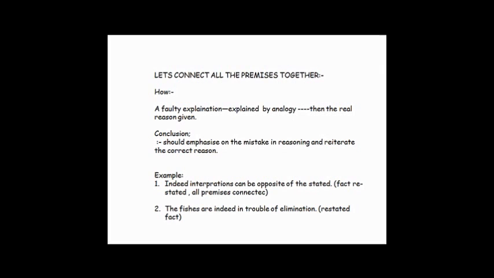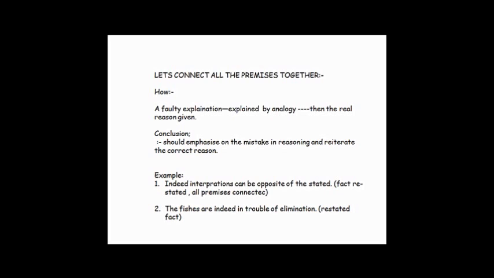First we have a faulty explanation by a commissioner, which is brought forward by an environmentalist. Then the environmentalist gives an analogy by which he proves that the argument of the commissioner is completely wrong, and then he goes forward and gives the actual reason for the phenomenon about which the commissioner initially talks.